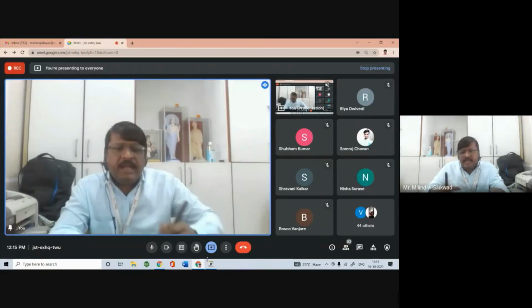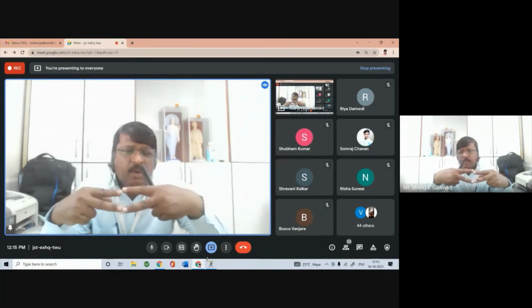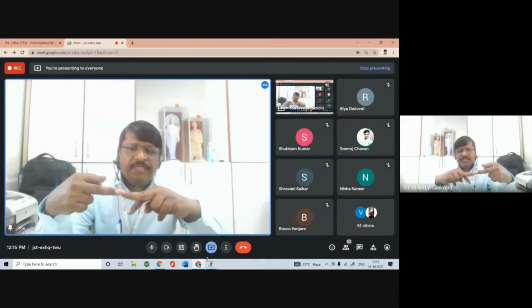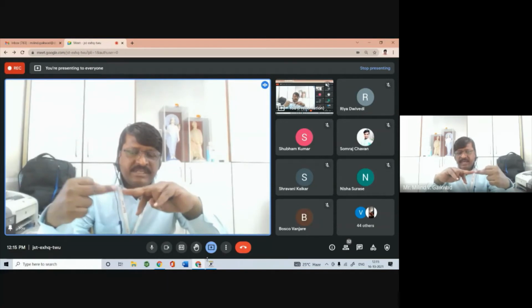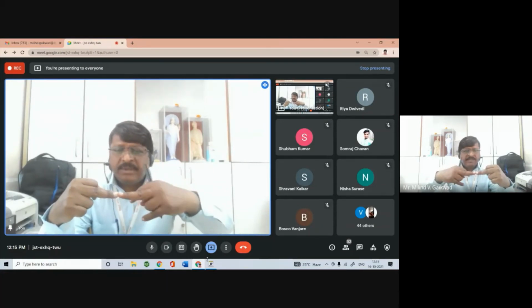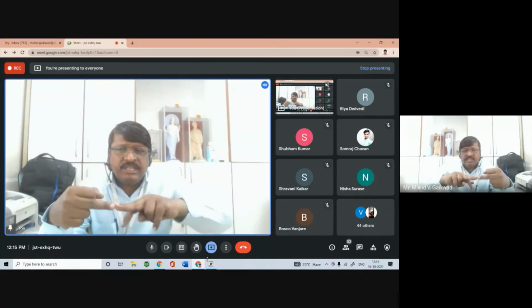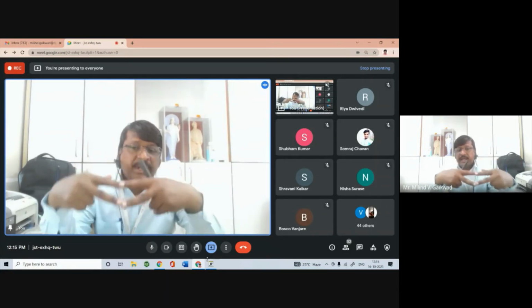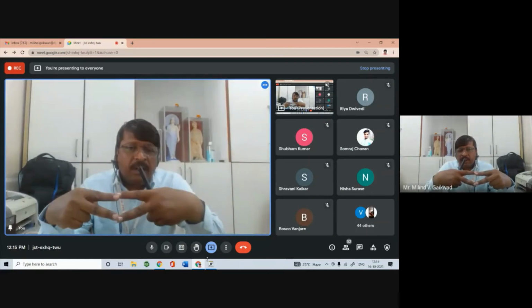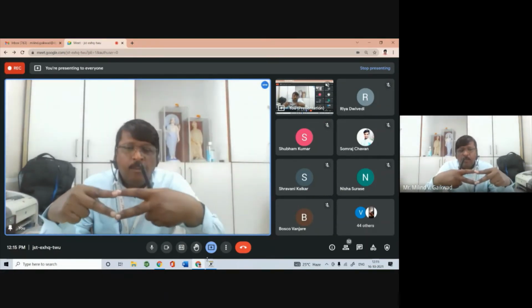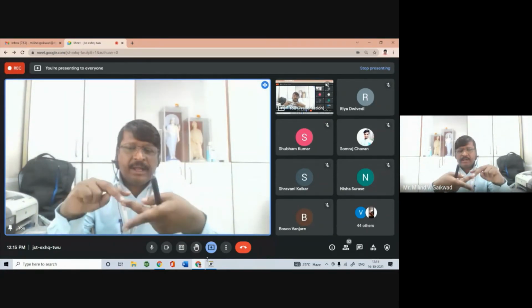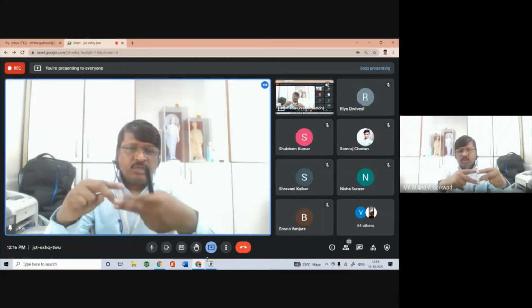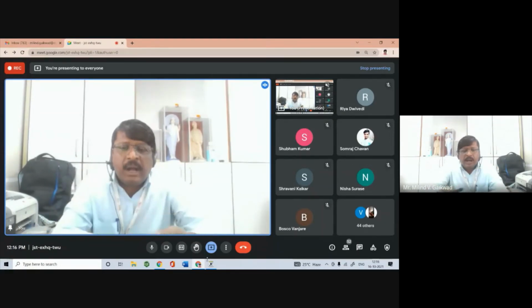So here there is the presence of the carbon-carbon double bond. Suppose there is a carbon-carbon single bond. We can rotate this carbon-carbon single bond, so C-C bond rotation is possible. But if you take a carbon-carbon double bond and rotate it, then what happens? It will break. So breaking of the carbon-carbon double bond takes place.